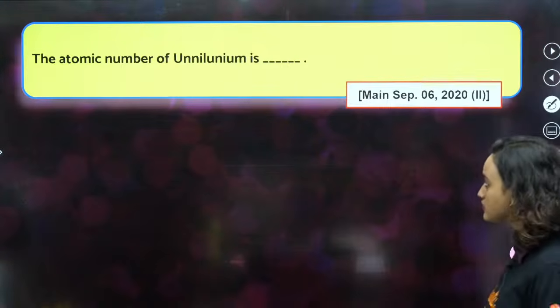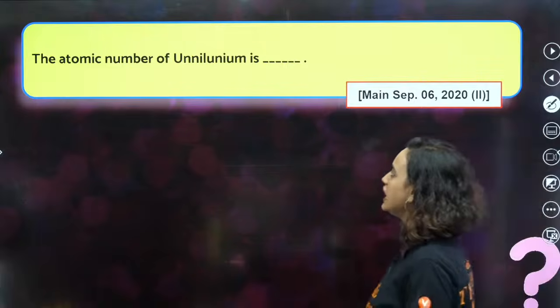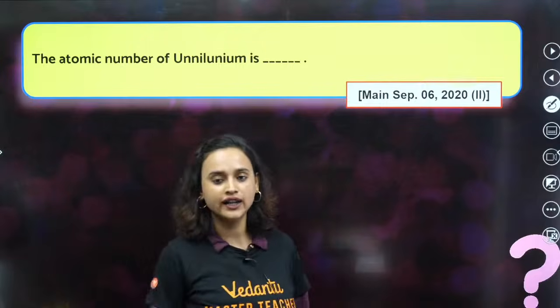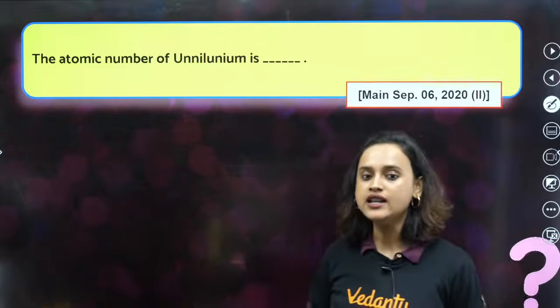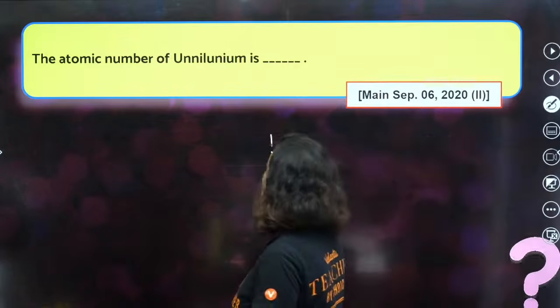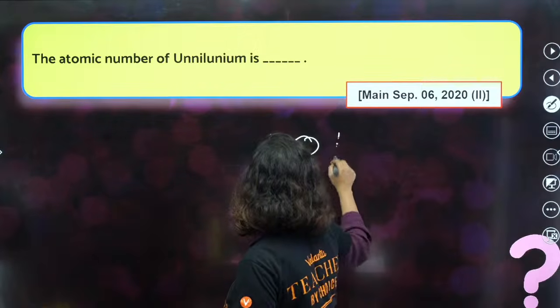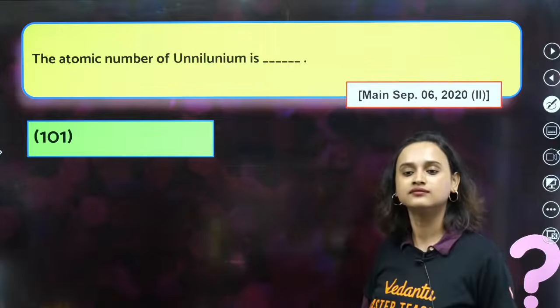Very good. Atomic number of unnilunium is nomenclature. Anybody? Nomenclature? Unnilunium. So un is 1, nil is 0, unium is 1. So 101. That's the correct answer.